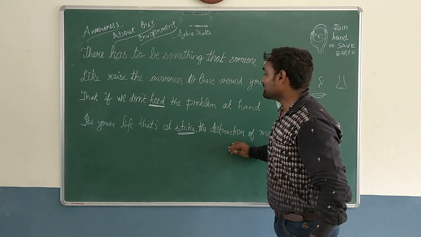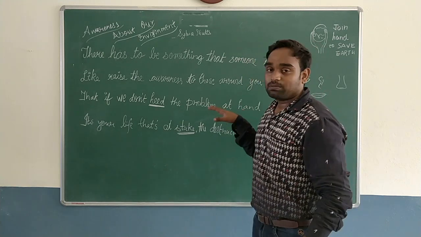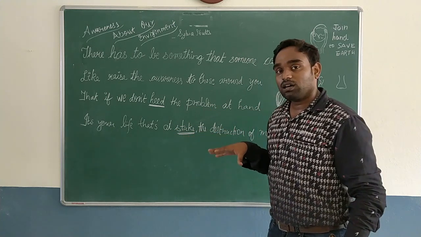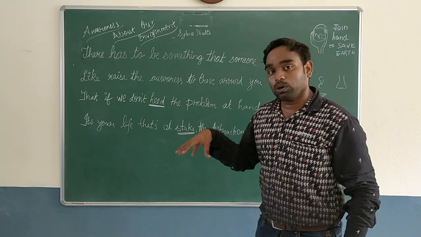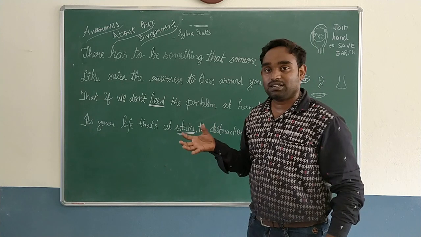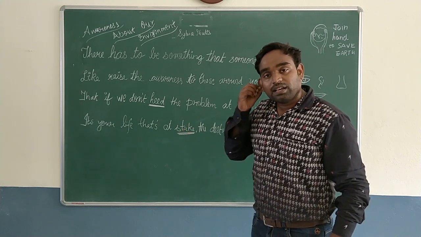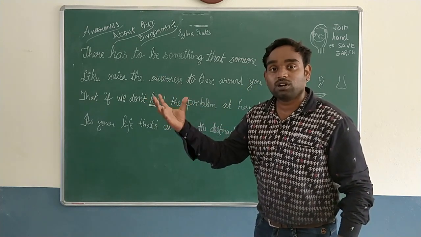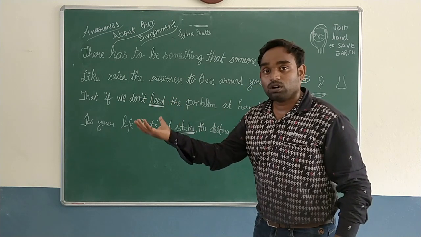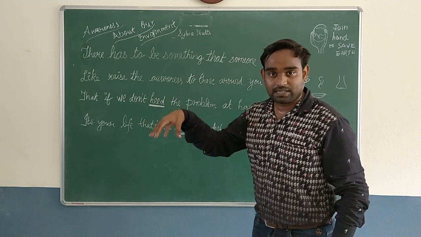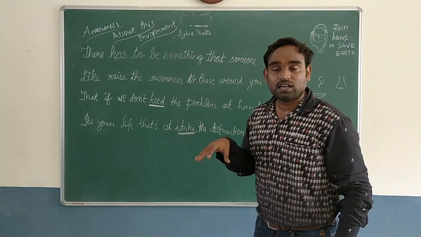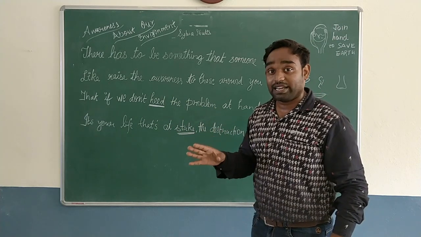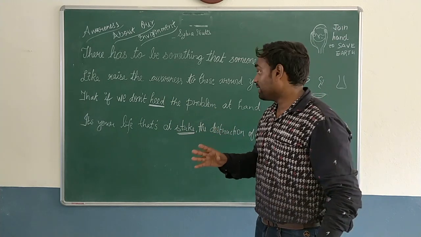Okay, let us understand the stanza. There has to be something someone can do. In which regard is the author saying this? Regarding the pollution men are causing to the environment. Pollution is not something that has come out of nowhere. Men are the reason behind it. We people, humans, are the reason behind it. This point we should not neglect.